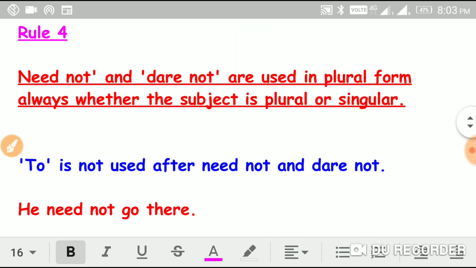Now let us discuss rule number 4: need not and dare not are used in plural form always, whether the subject is plural or singular.